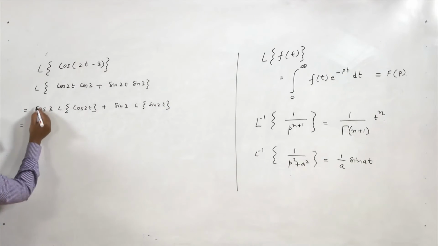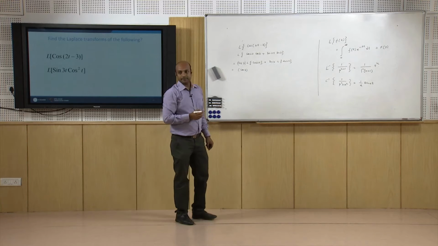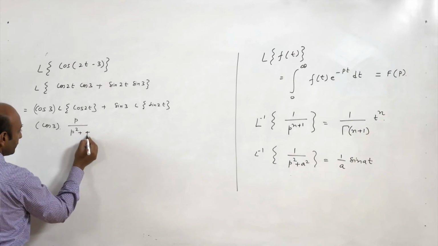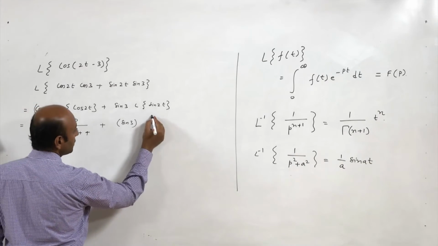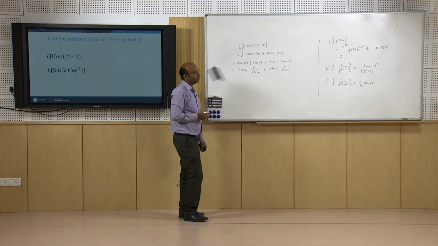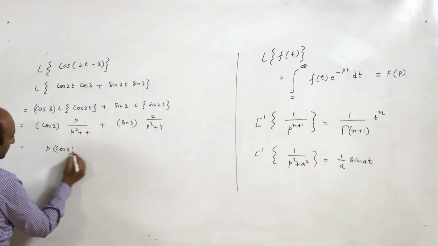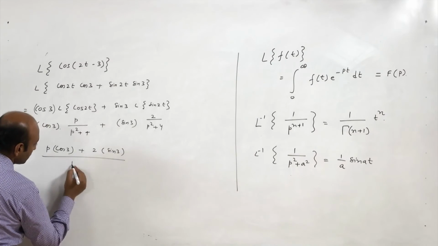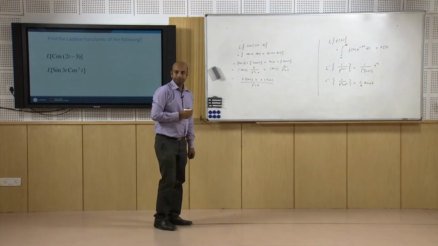So this is cos 3 times, Laplace transform of cos 2t is p upon p square plus 4, and plus sin 3 times, Laplace transform of sin 2t is 2 upon p square plus a square, a is 2. So this is nothing but p cos 3 plus 2 sin 3 upon p square plus 4. So this will be the Laplace transformation of cos of 2t minus 3.